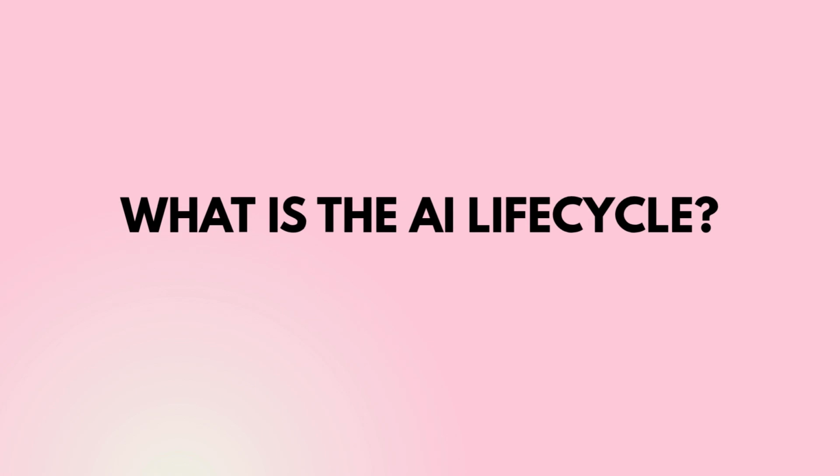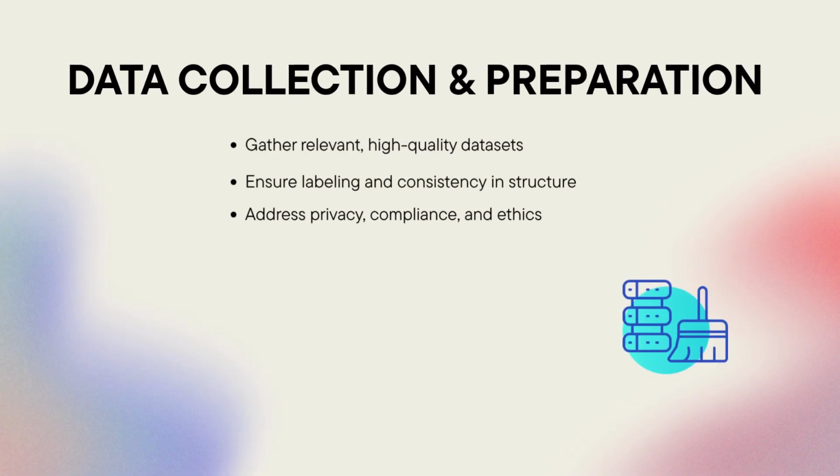So, what is the AI lifecycle? So, data collection and preparation. Every AI lifecycle begins with data. Teams must gather data that is representative, reliable, and aligned with the problem at hand. Consistency matters.